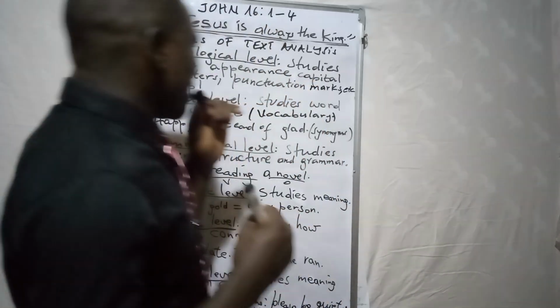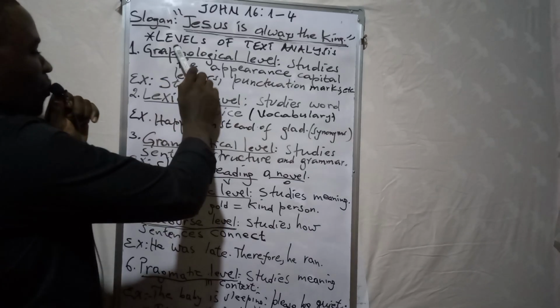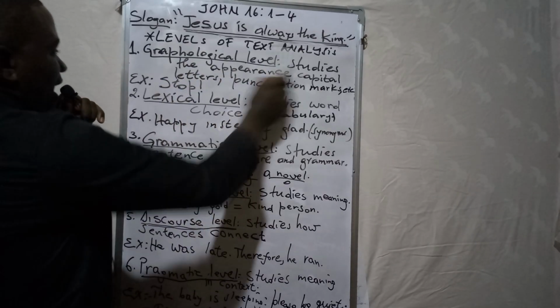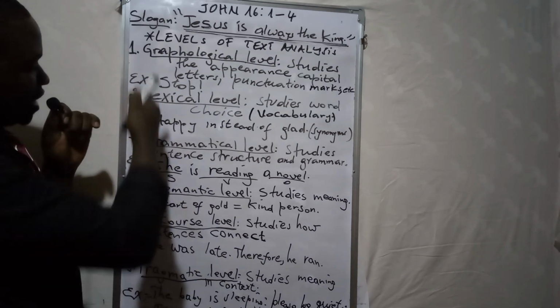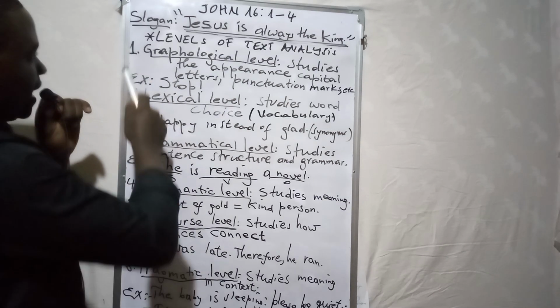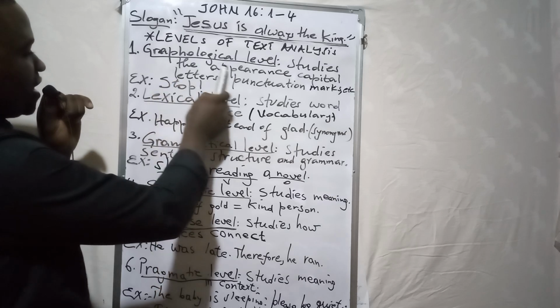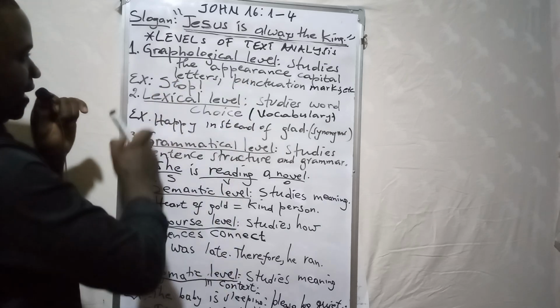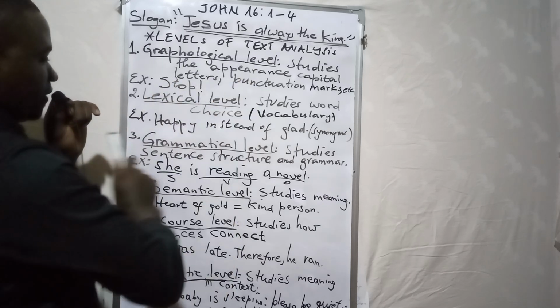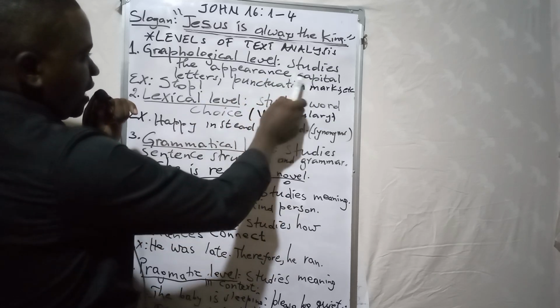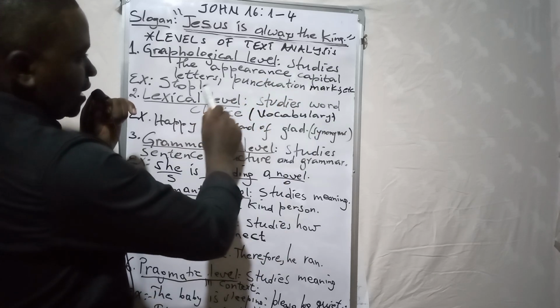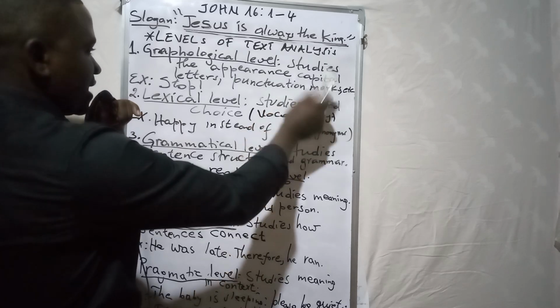So let's continue, please. Here we have the topic: levels of text analysis. Without delaying our time, let's begin with the first level, the graphological level. This means it studies the appearance, capital letters, punctuation marks, etc.